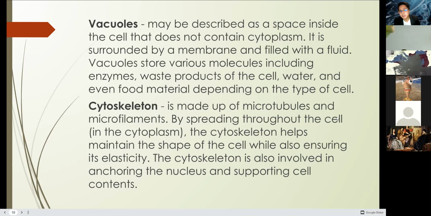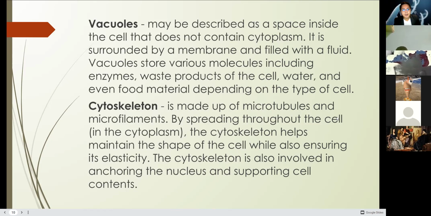Why are vacuoles larger in plant cells and smaller in animal cells? Simply because they store food material, which is the product of photosynthesis. And in animal cells, they carry enzymes and waste products of the cell, in order for this waste product to be expelled out of the cell. That's the purpose of the vacuole.